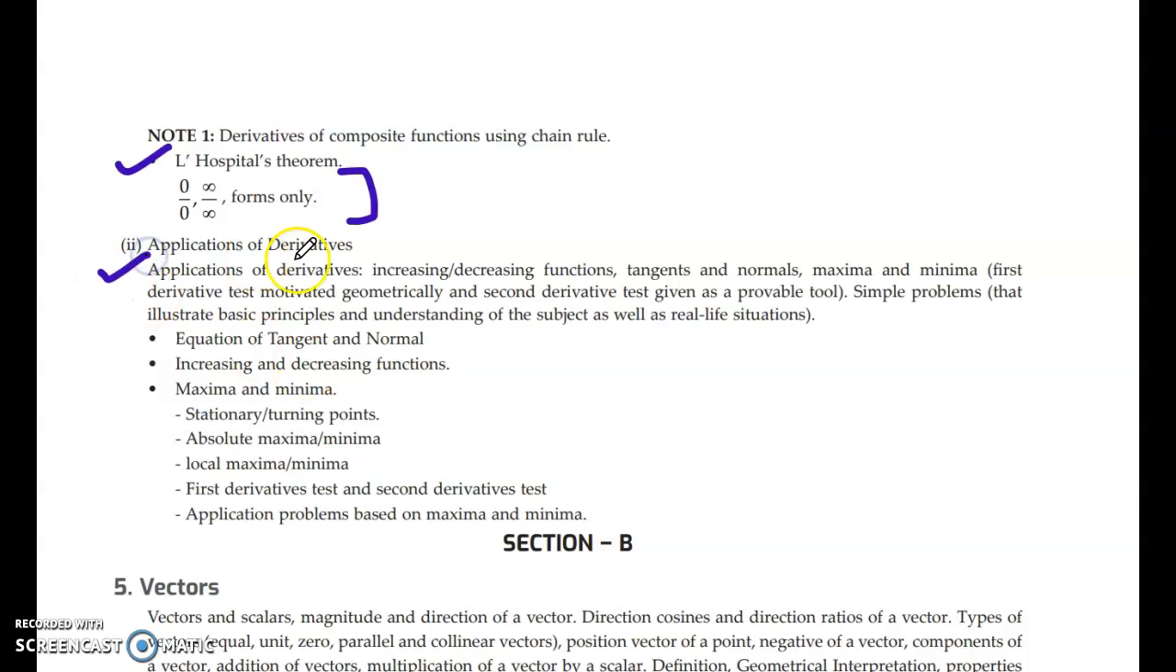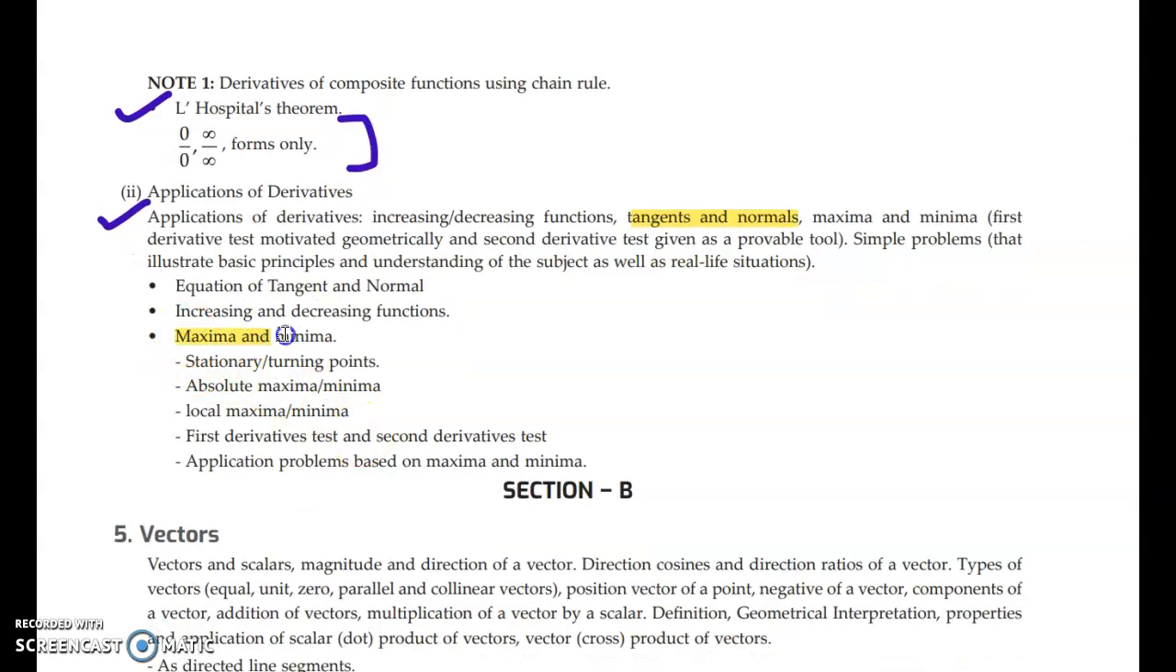Application of derivatives, for this you have to practice increasing, decreasing functions and then tangent and normal, their equations. For maxima and minima, you have to do stationary, turning points, absolute maxima, minima, local maxima, minima, first derivative and second derivative test, and applications based on maxima and minima. You will get diagram based questions. They will make a diagram and then they will ask you questions like what is the radius, if the perimeter is maximum or area is maximum. We'll be solving it in the next videos.